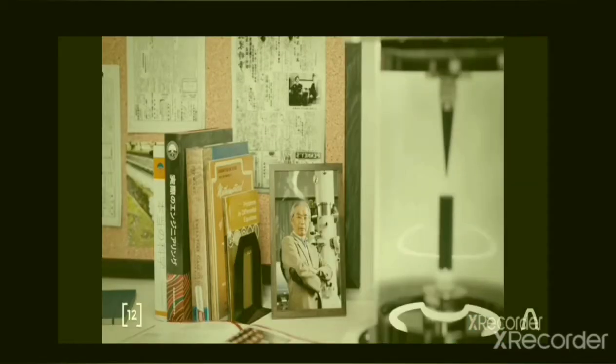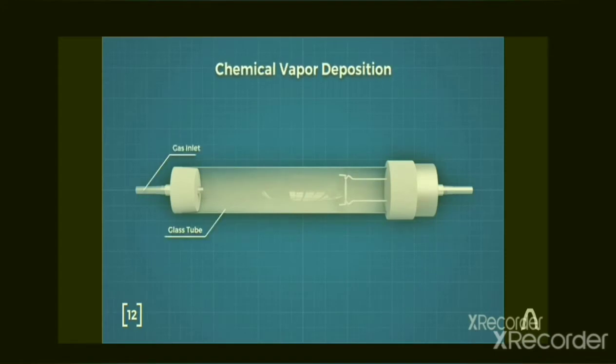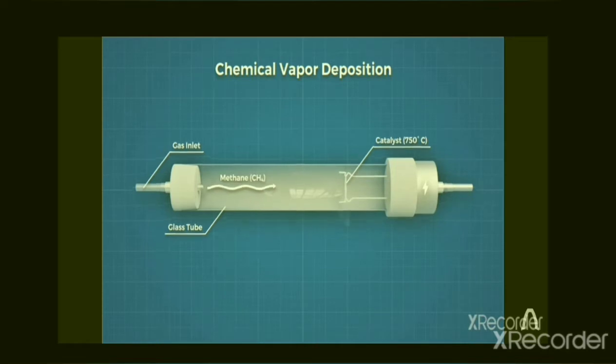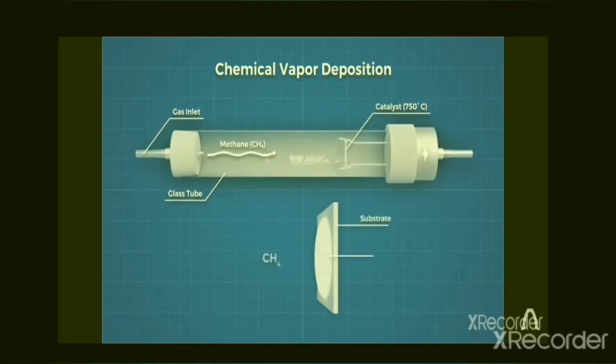Now, what happens in the process of chemical vapor deposition or CVD? Here we can see a glass tube and a gas inlet. Through this gas inlet, we will pass a gas containing carbon. For example, here we have passed methane. And this gas, when it falls on the substrate containing liquid metal, the carbon nanotubes are formed.